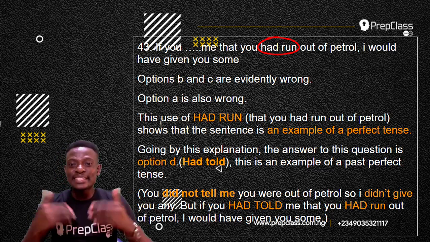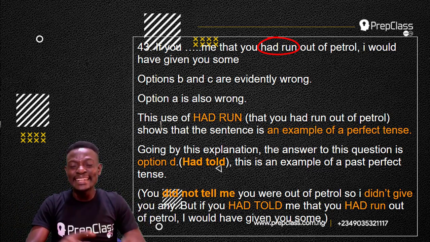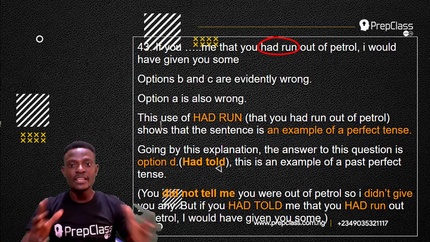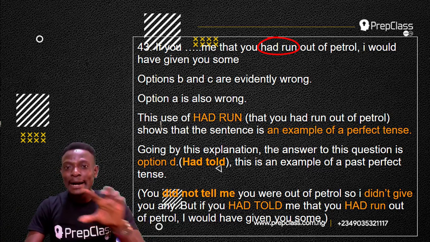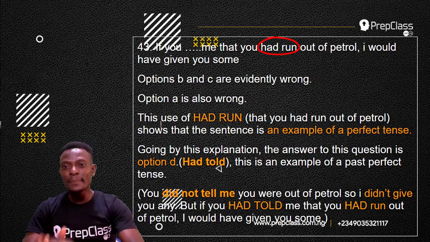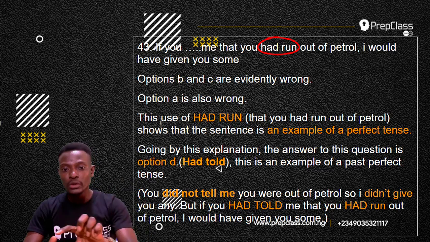Now, going by the sequence of tense rule, the tense in the main clause must be repeated in the subordinate clause. So, we have the perfect tense in the main clause: "you had run out of petrol." Had. Perfect. So, the verb in the subordinate clause must also be in the perfect tense. That is why we are choosing "had told."